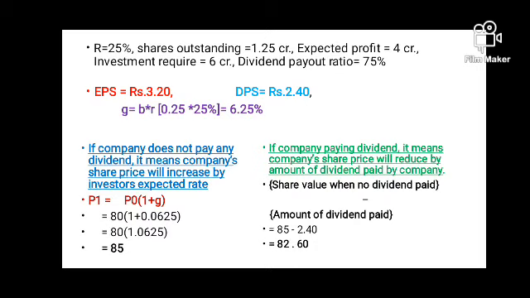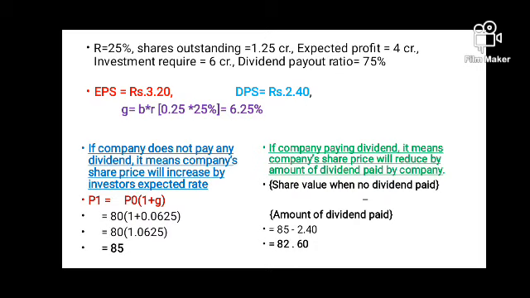So g, that is growth rate, equals b into ROE. Retention we have is 25%, and ROE, that is the company's capacity to earn, is 25%, which comes to 6.25% growth rate of the company. So that means this is what the growth rate of the company is.